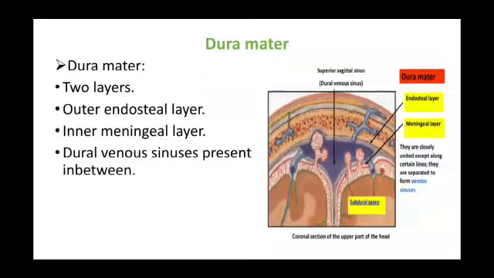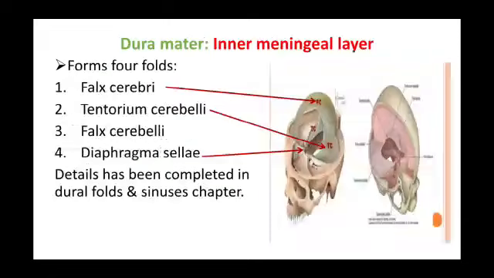In between these layers are the dural venous sinuses. The inner meningeal layer is divided into four: the falx cerebri, tentorium cerebelli, falx cerebelli and the diaphragma sellae. The details have been covered in the dural folds and sinuses chapter.